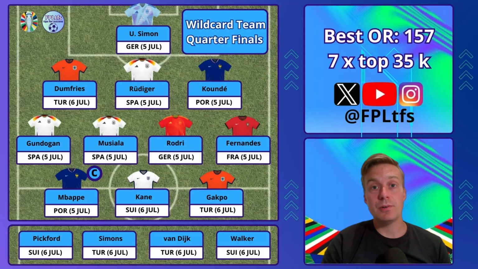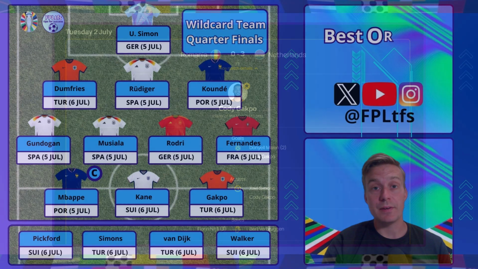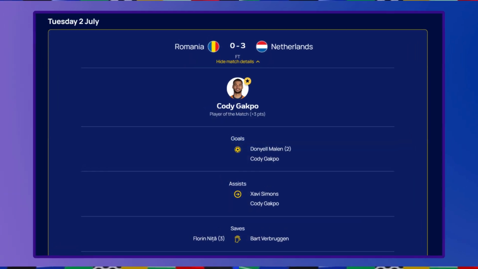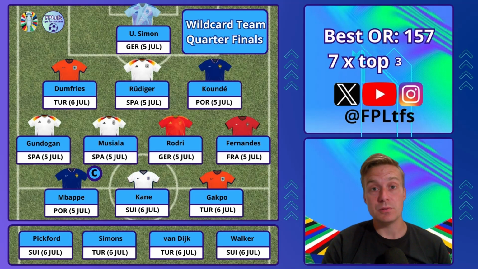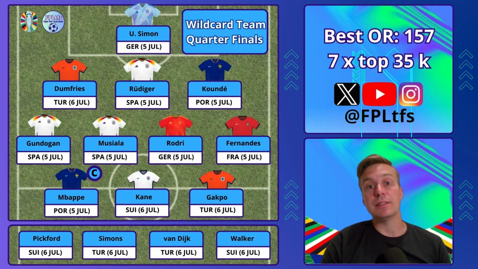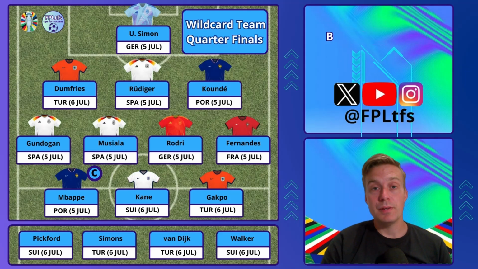As mentioned earlier, I like Netherlands as well. They have a great game against Romania, and I do believe they will do well against Turkey on the 6th of July as well. So right now I have Dumfries, Gakpo, Simmons and Van Dijk. So 4 players from the Netherlands.